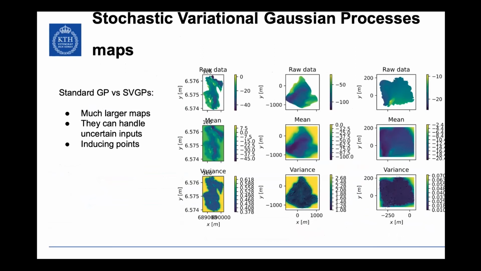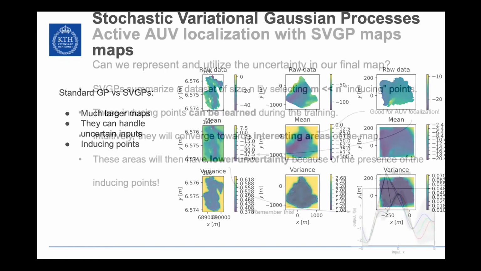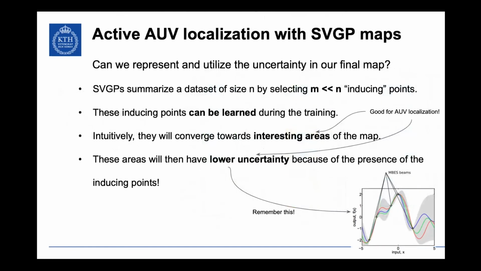Why am I using stochastic variational Gaussian processes? Because they can manage very large areas. They can handle uncertain inputs, which is what I want. And they use inducing points, meaning they are sparse, as I just said. They can represent very large areas with very little data.